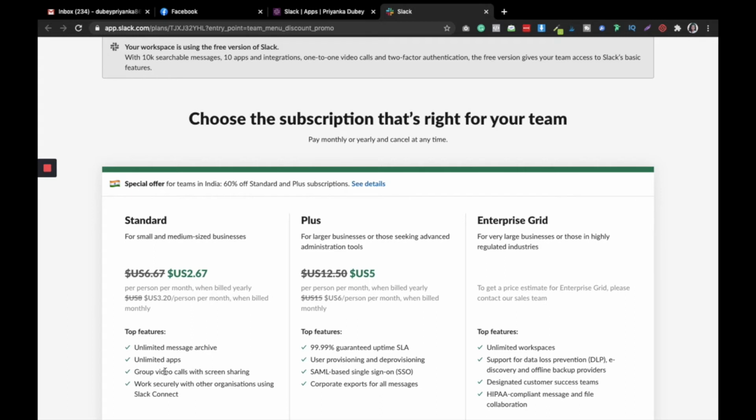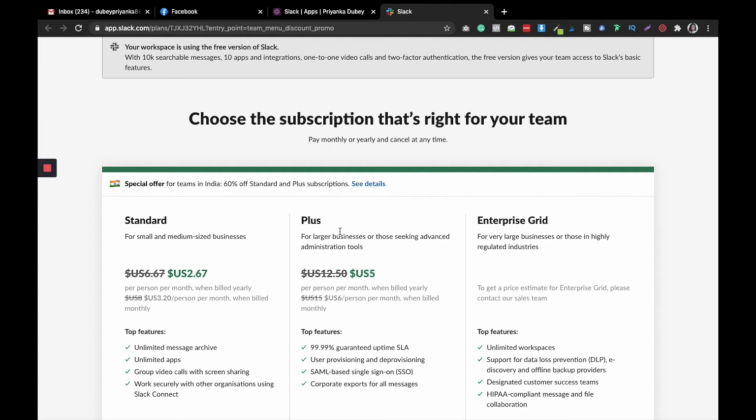Whenever you sign up to a Zoom call, it only gives the availability of 40 minutes for using the free version, otherwise you have to go for the paid version. But here by just paying 2.67 US dollars you are getting video calls and screen sharing and everything else. So it is very nice, I will say, productive, user friendly and budget friendly.